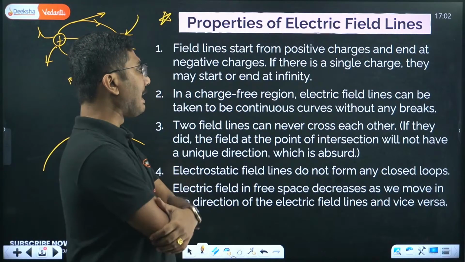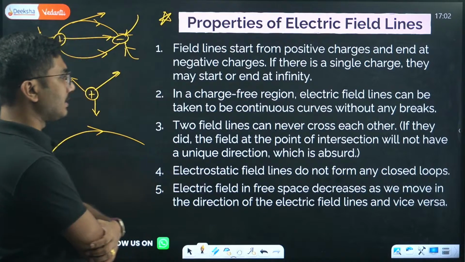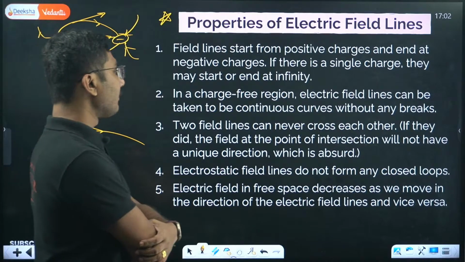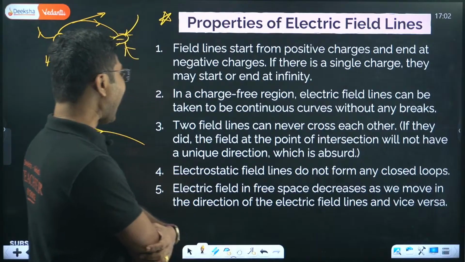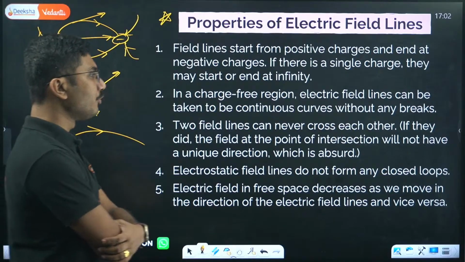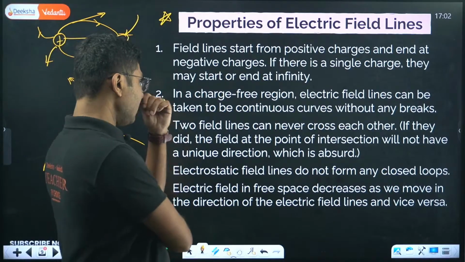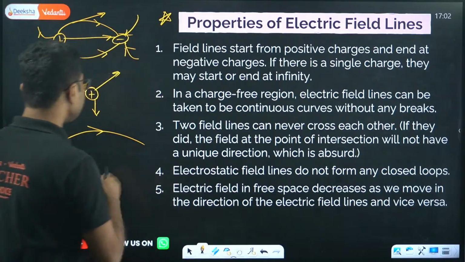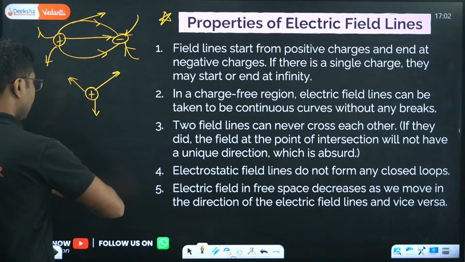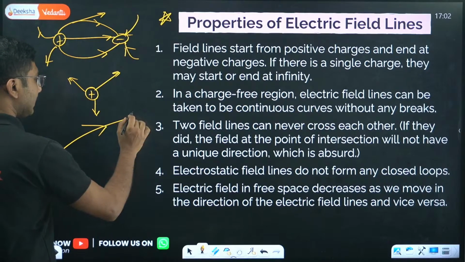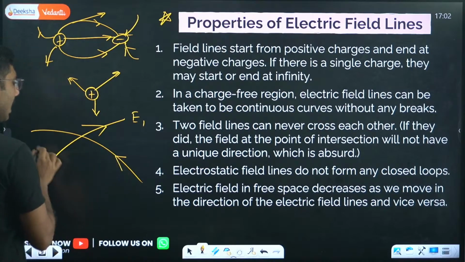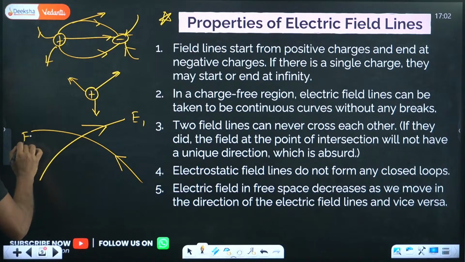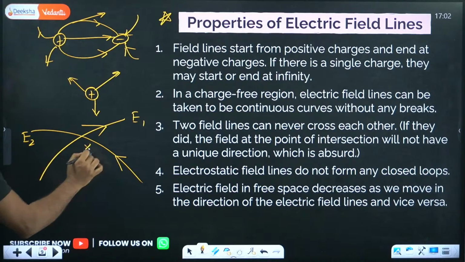Two field lines can never cross each other. If they did, the field at the point of intersection would not have a unique direction, which is absurd. So as I mentioned, suppose there is an electric field line in this direction, say E1, and another electric field line in another direction, say E2. This is not possible. Why?